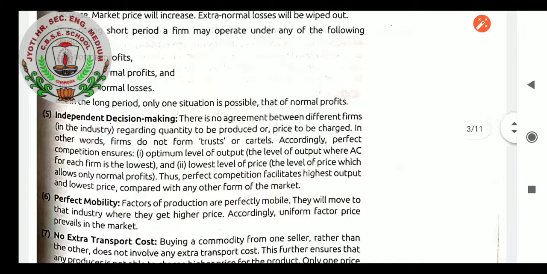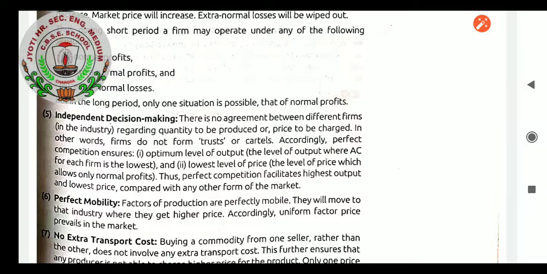Independent decision making. There is no agreement between different firms in the industry regarding quantity to be produced or price to be charged. In other words, firms do not form trust or cartels. Accordingly, perfect competition ensures optimum level of output, that level of output where average cost for each firm is the lowest, and lowest level of price, the level of price which allows only normal profits. Thus, perfect competition facilitates highest output and lowest price compared with any other forms of the market.